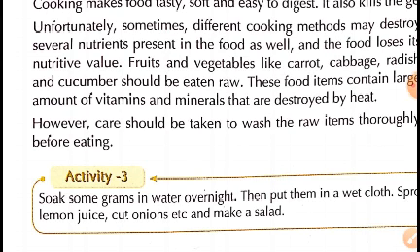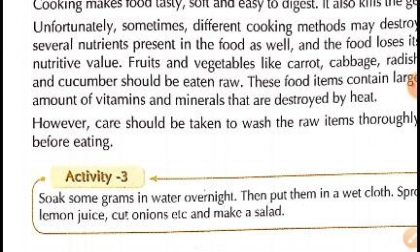Fruits and vegetables like carrot, cabbage, radish and cucumber should be eaten raw. These food items contain large amount of vitamins and minerals that are destroyed by heating. So to get the complete nutritive value of these foods, we don't cook them and we eat them raw.